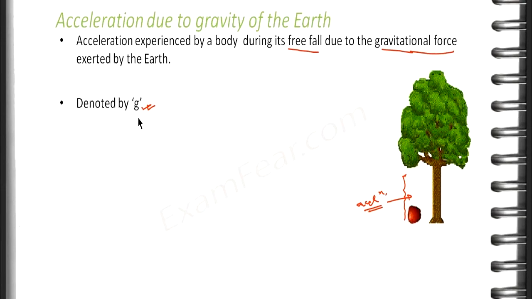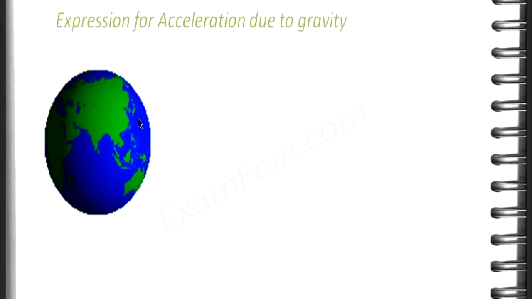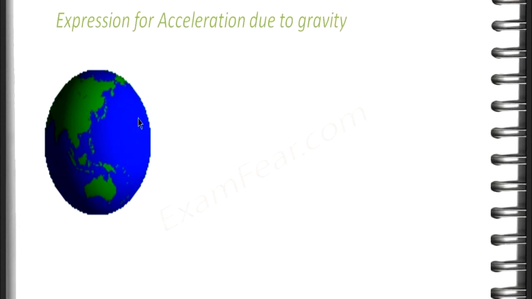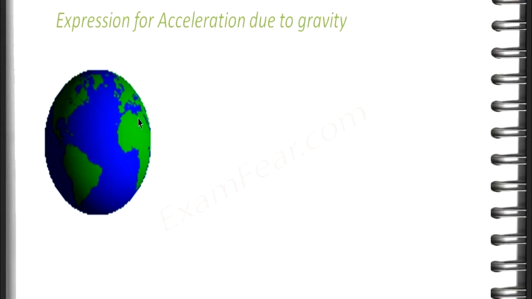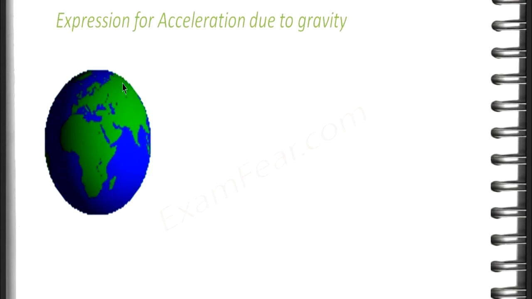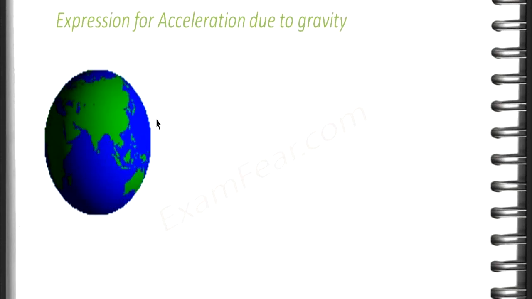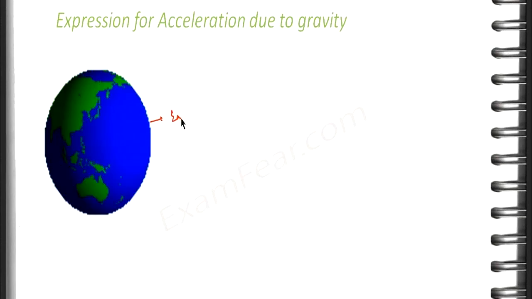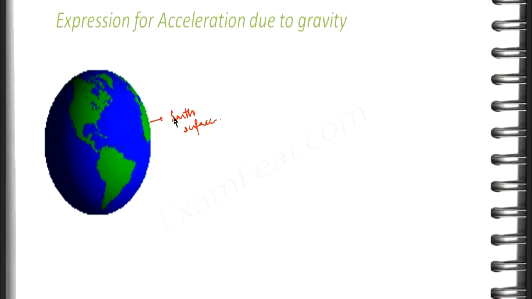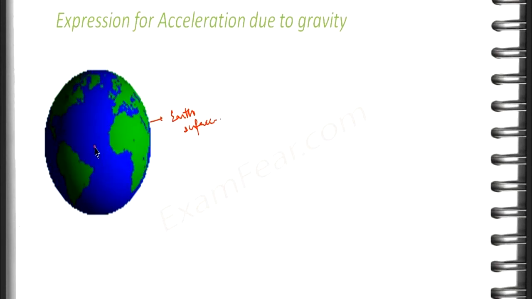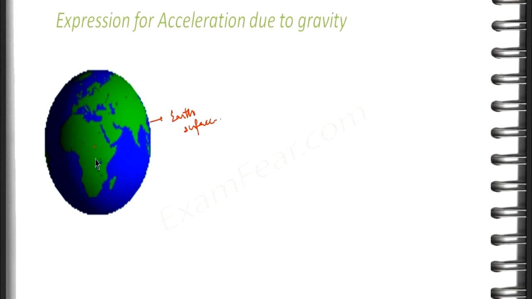Now we will study acceleration due to gravity in more detail. The next thing which we will study is an expression for acceleration due to gravity. That means how do we evaluate acceleration due to gravity. Now let us suppose this is the earth. So the earth is revolving. So this is the surface of the earth. This is the earth's surface and this is the center of the earth. Right. Now let us suppose I need to calculate the value of acceleration due to gravity.